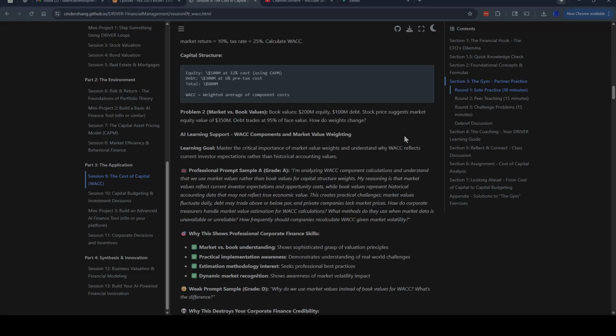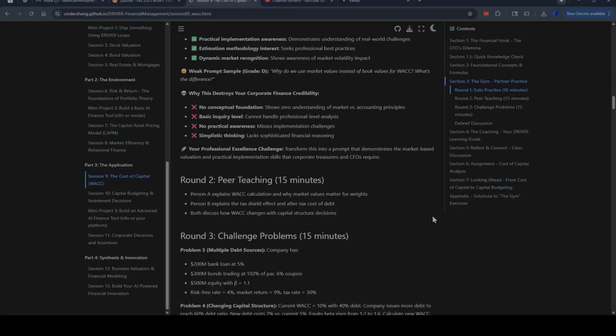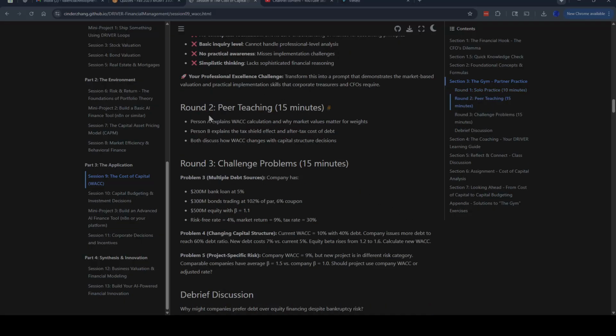And then problem two, similar, and then how do weights change, and we can use AI to use this prompt to plug in our numbers and come out with something. And then round two, and then round three.